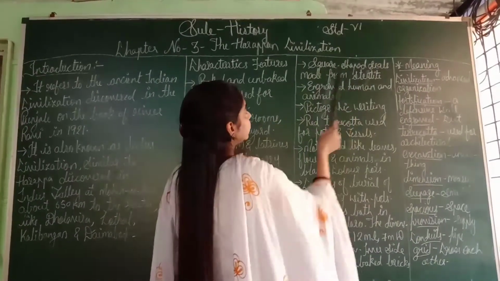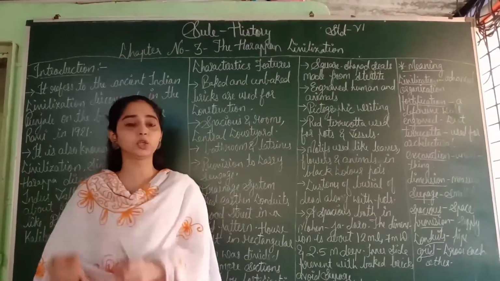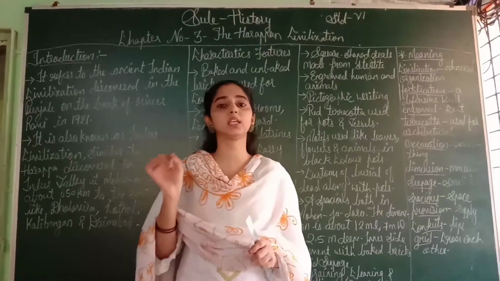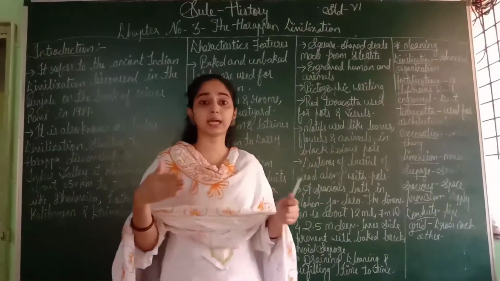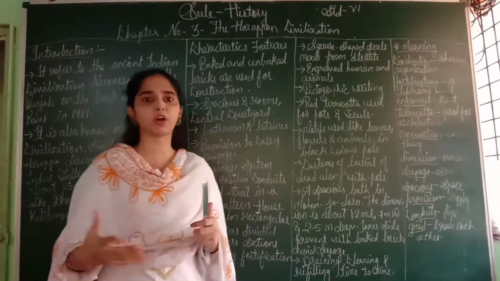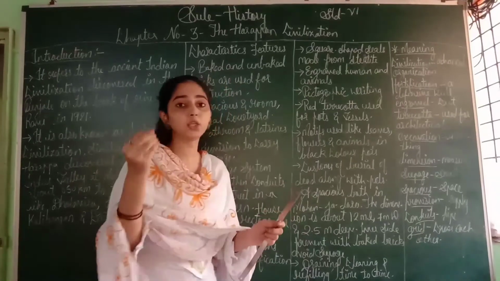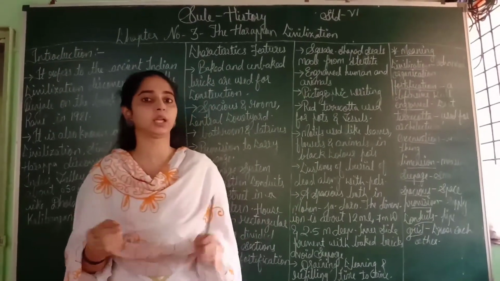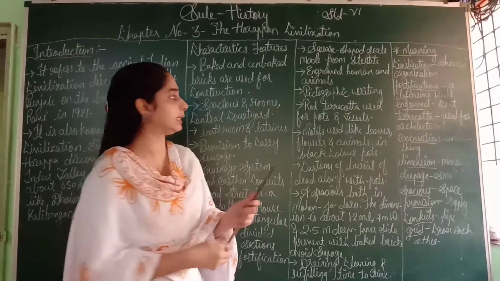Square-shaped seals made from steatite. Steatite is a kind of mineral. They used that mineral for making seals, and the shape of the seal is square. Engraved human and animal figures. Engraved means cut. They cut human and animal figures for their needs. Pictographic writing. Pictographic means picture handwriting. They used pictures on that seal to express their feelings.